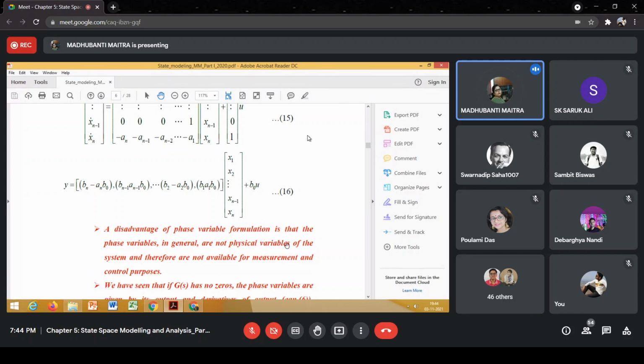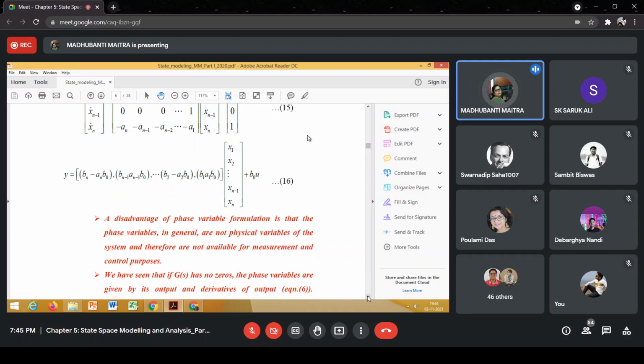But the next derivative, x3, is not at all a physical variable, right? So in most cases, apart from a few, the other phase variables are not physical variables like position, angular speed, or armature current, right?